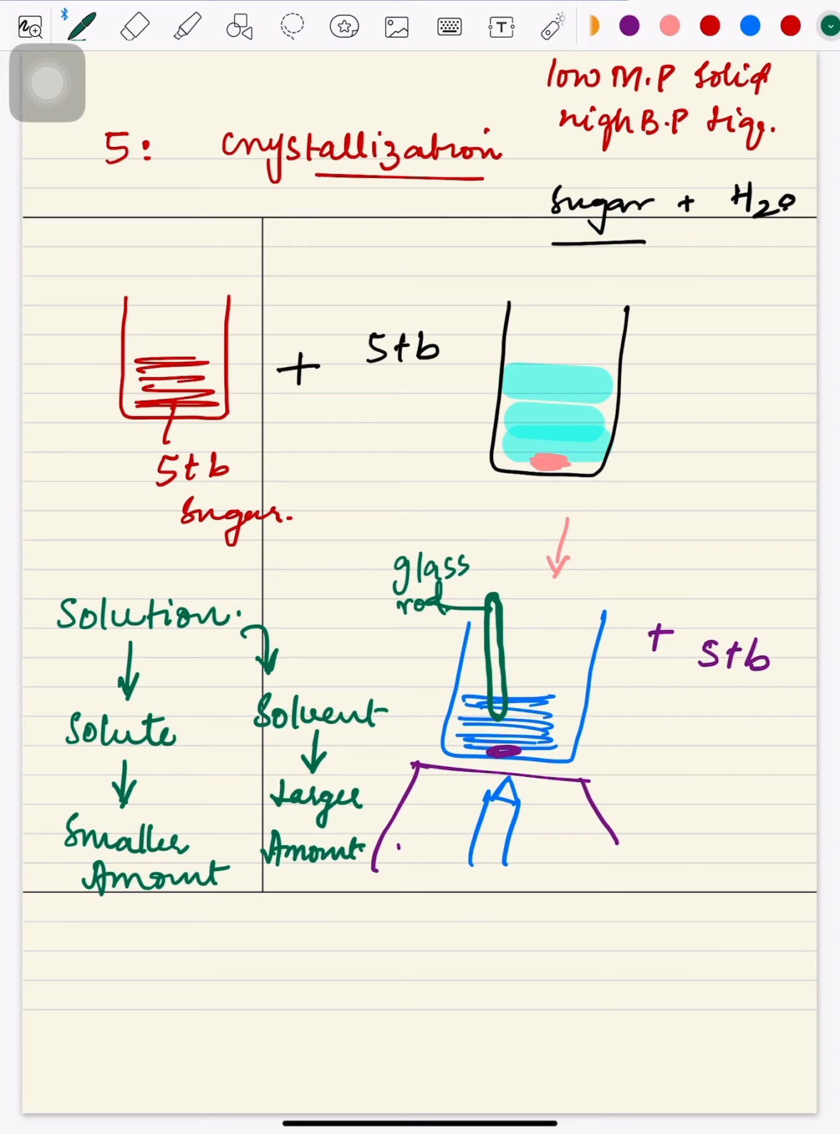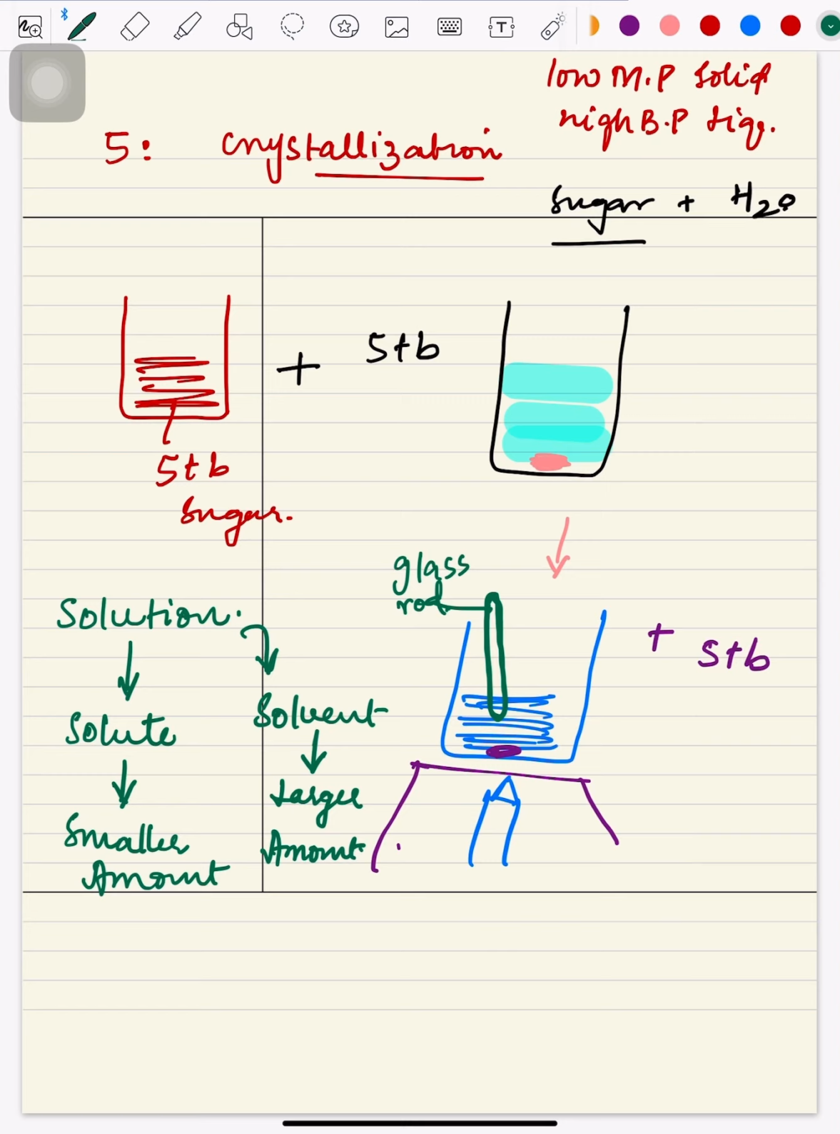Many of you might have enjoyed a thing called rock candy. Rock candy is formed through this crystallization process. Basically, threads are arranged in this mixture so that the sugar crystals, which stick to each other and hold each other tightly, can be taken out of the container easily with the help of those threads. So this process is called crystallization.